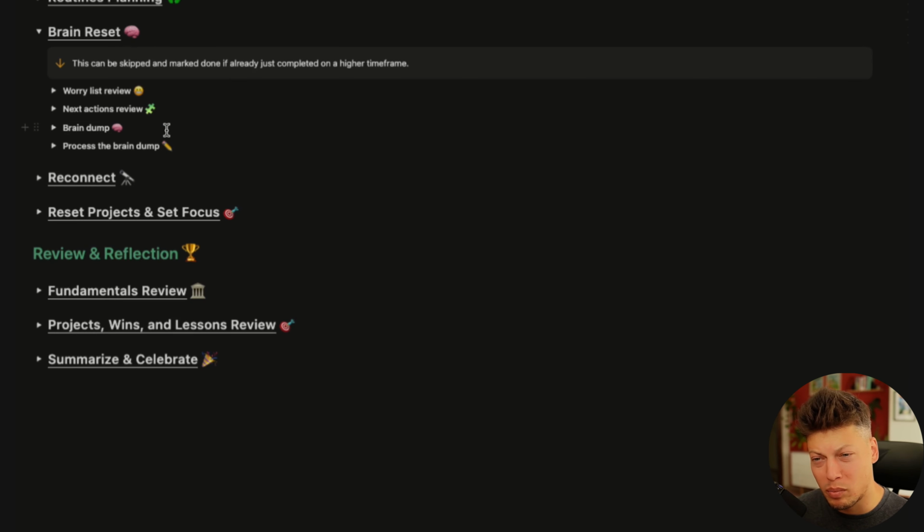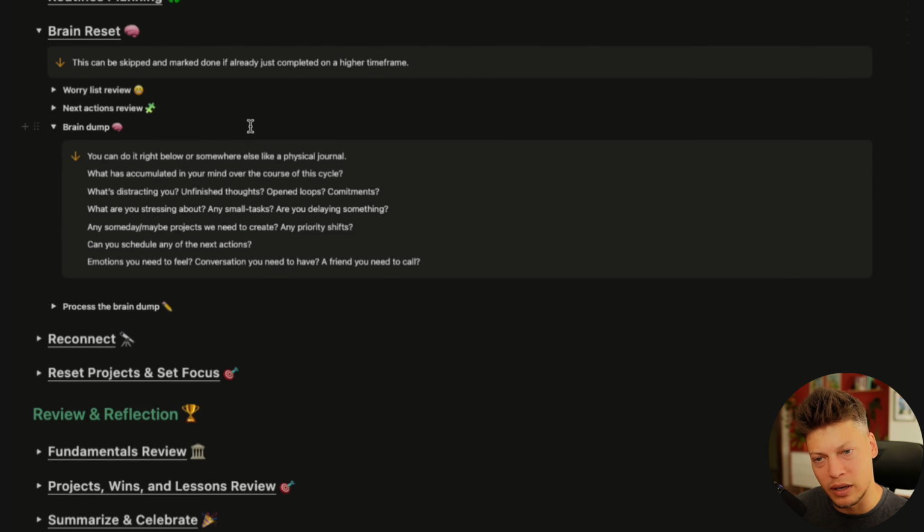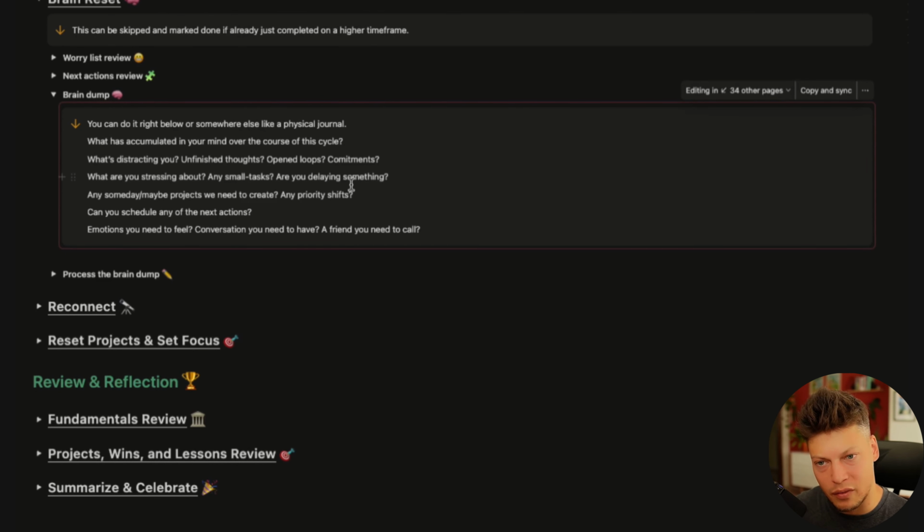But moving on to probably the longest step of the brain reset, and this is just doing a brain dump. And you can see I have a longer note here, and it says that this is something you can do right underneath, in this space here, or you can do it in a physical journal. Myself, in terms of doing a brain dump, I do that in a physical journal. To me, that makes a lot of sense, because then I can move something to Notion and something just stays on paper, and something is just completely irrelevant, but it was something I needed to dump out of my mind.